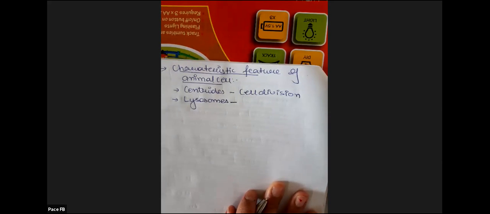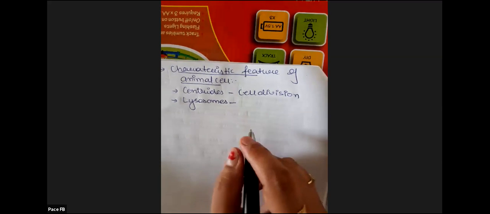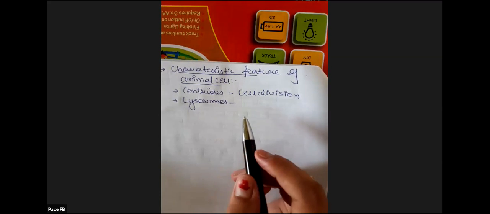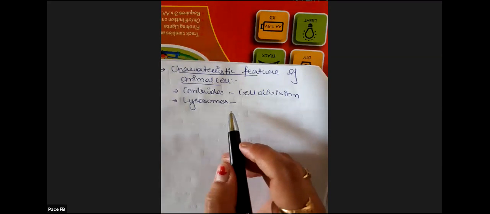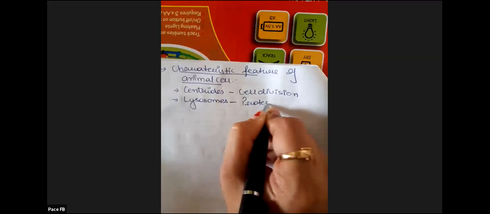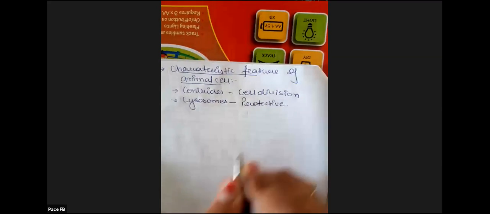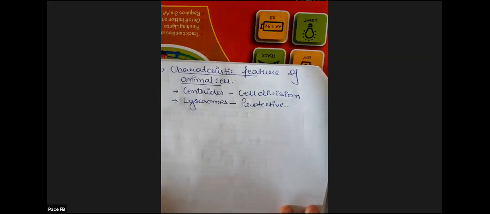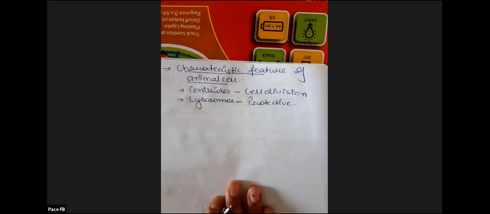How does it help the cell in protection? It does not allow any material to infect or affect the cell. Whatever foreign material enters the cell, they try to kill them. Okay, so they are protective in nature, protective in function, so that the other neighboring cells do not get affected. Fine. So these are the characteristic features of animal cell, that is centrioles and lysosomes.